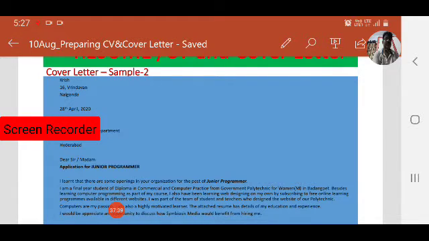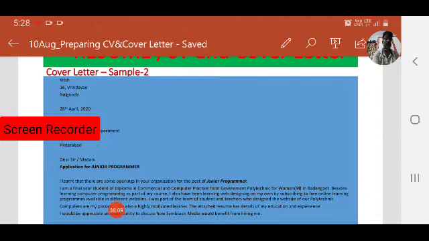So observe the first paragraph of the body of the letter. I learned that there are some openings in your company, in your organization, for the post of junior programmer. That is the first paragraph of the body of the letter.